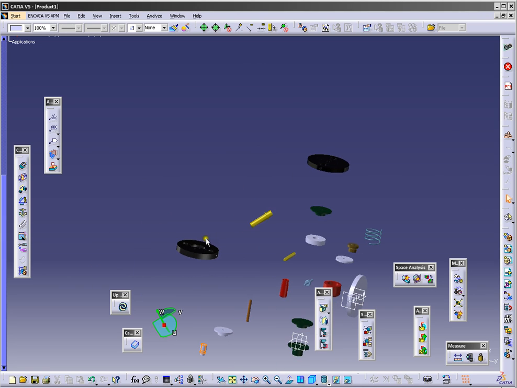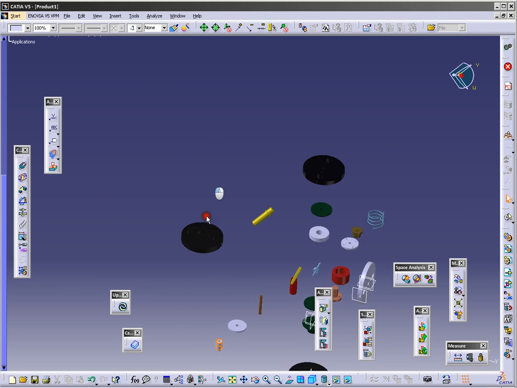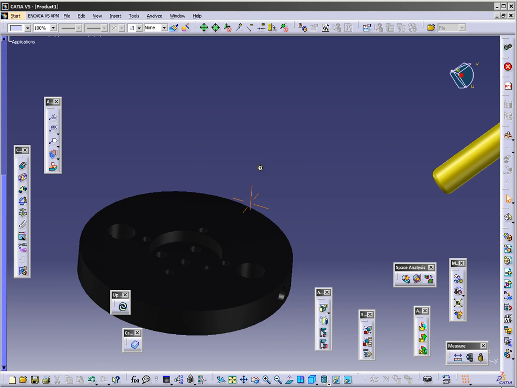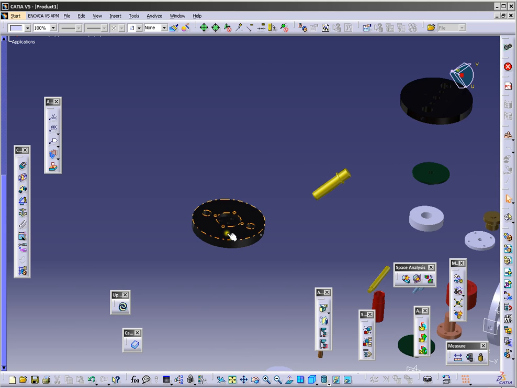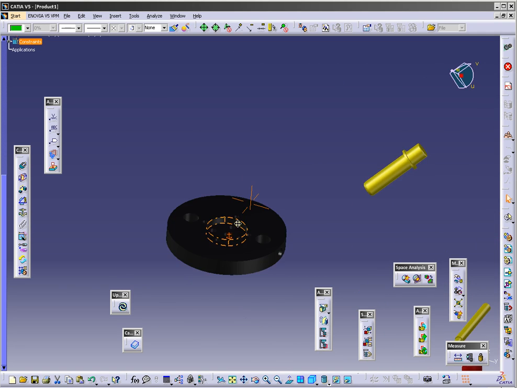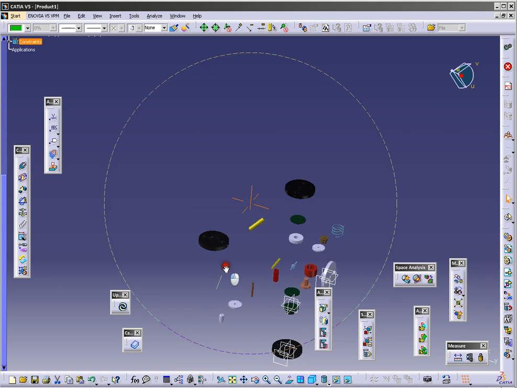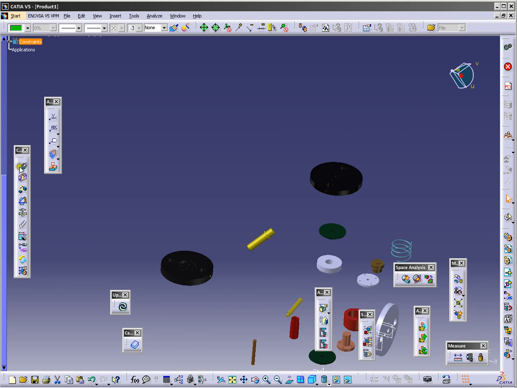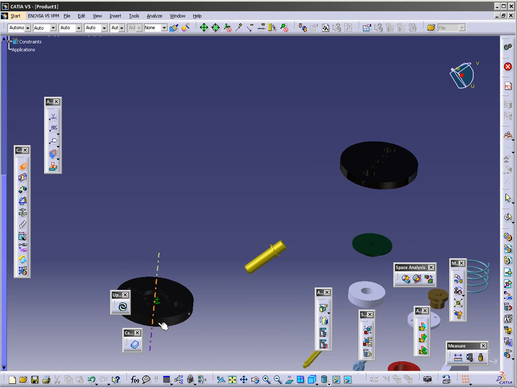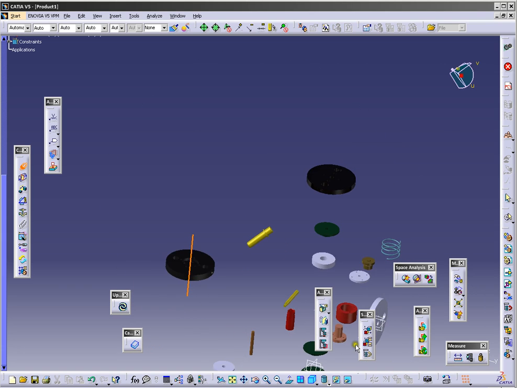We will start from this part here, and it will be the base for the other parts. So we'll click on it and click here to fix component. Now you can add other parts. Click here on coincidence constraint. Click here and now click find axis on the part and axis of this part.